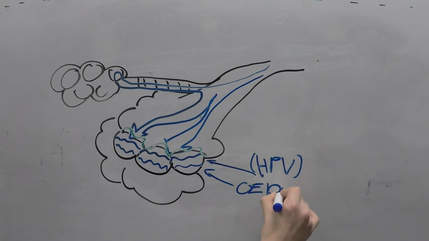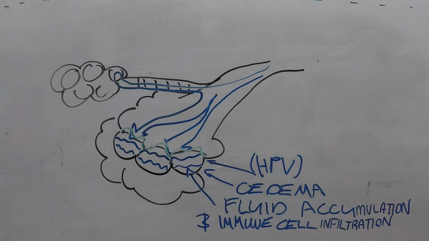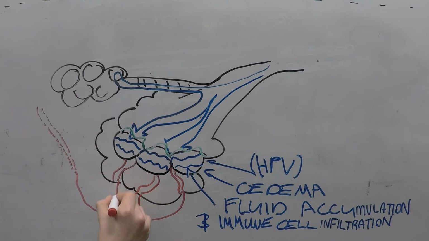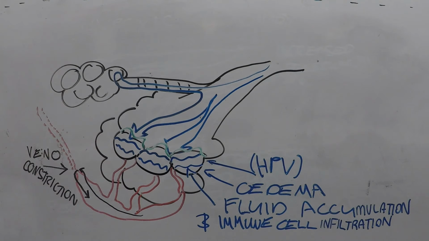Sympathetic stimulation from exercise and circulating vasoconstrictors from prolonged HPV response can cause venoconstriction. This further increases pulmonary hypertension. Tissue damage caused by mechanical stress initiates an immune response and higher capillary permeability. The domino effect results in the overt symptoms of HAPE.